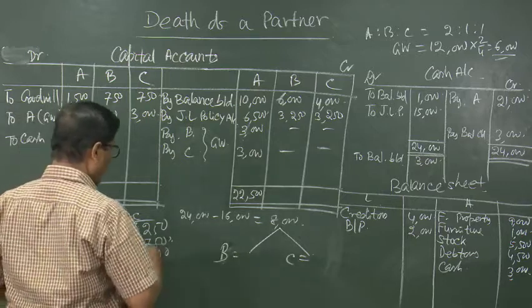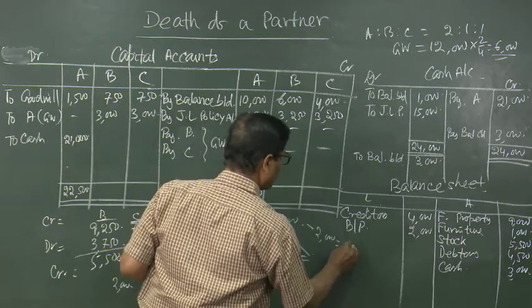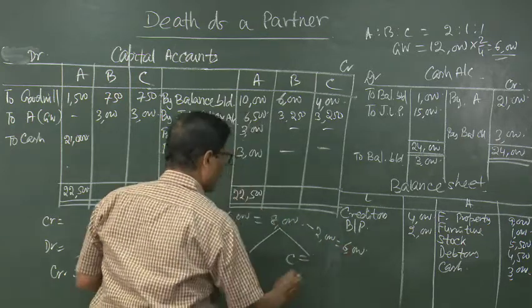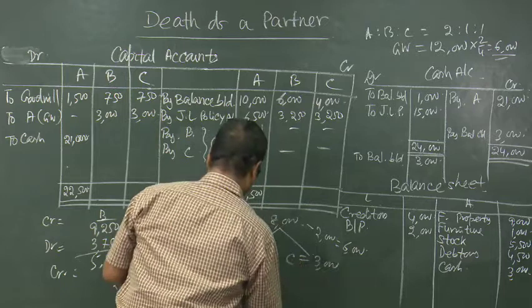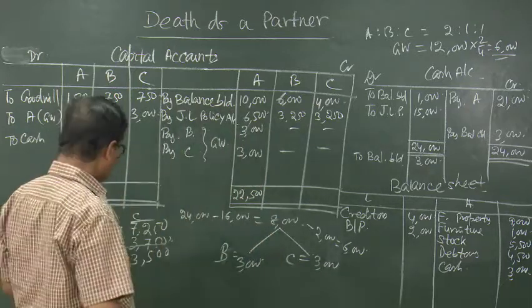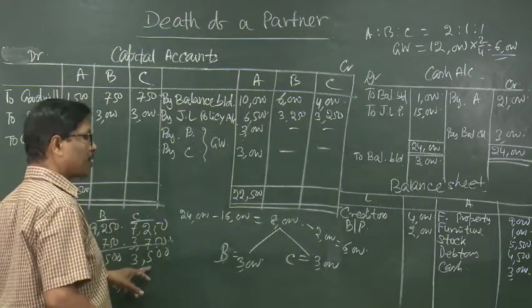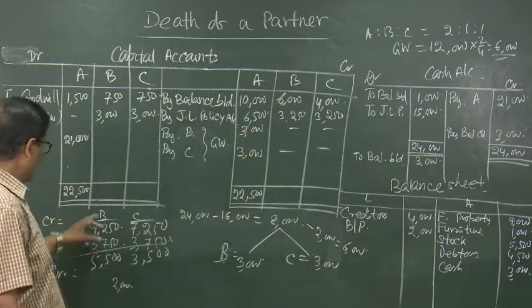So, we can do one thing, out of 8,000 minus 2,000 is equal to 6,000, and everybody will have to give 3,000 and 3,000. And the balance 2,000, that means C was having only 3,500, already B is having 5,500.